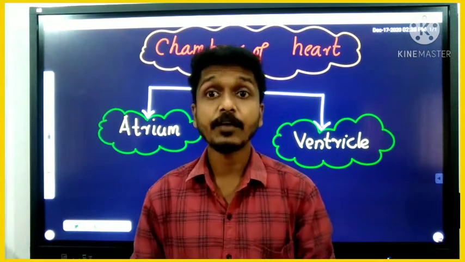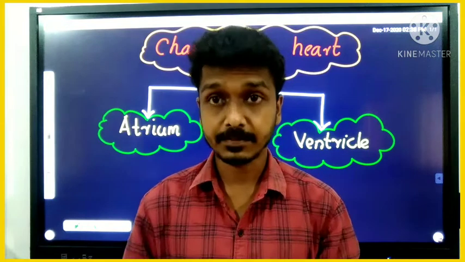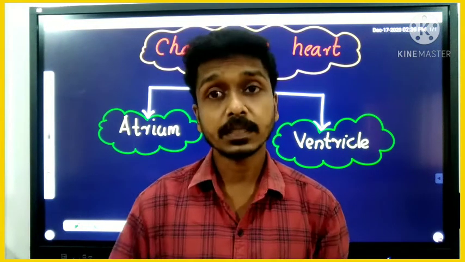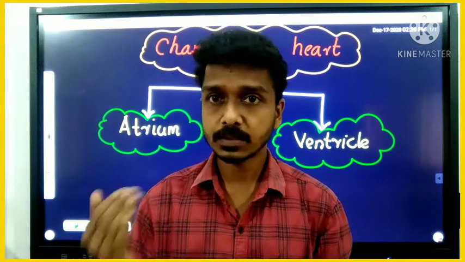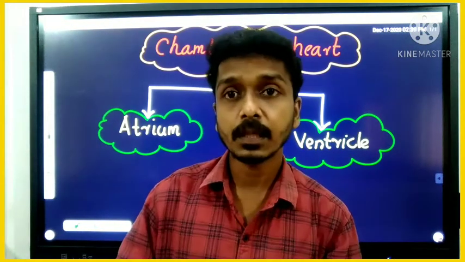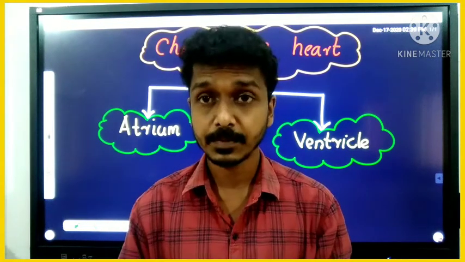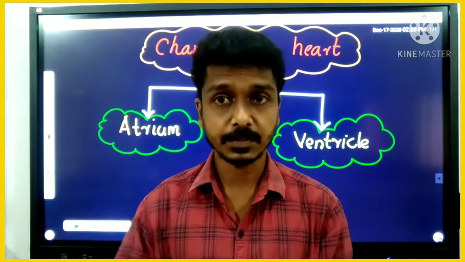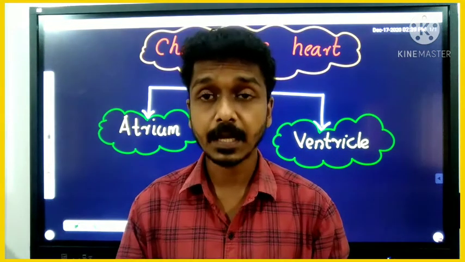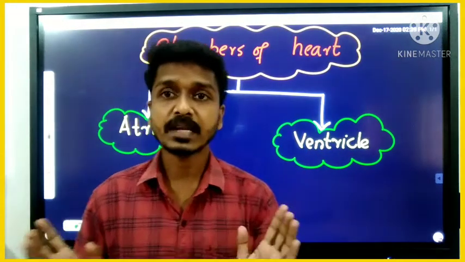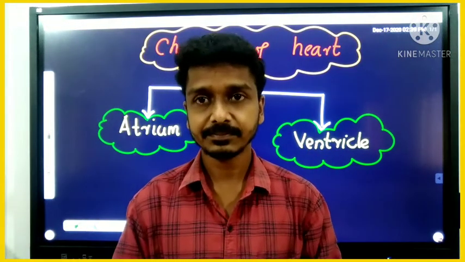In the case of amphibians, the organisms which can live in water and on land. They can live on the land, at the same time they can live in the water. Frog is an example for amphibian. Amphibians also have three chambers, my dear. Three chambered heart, that means two atriums and one ventricle.